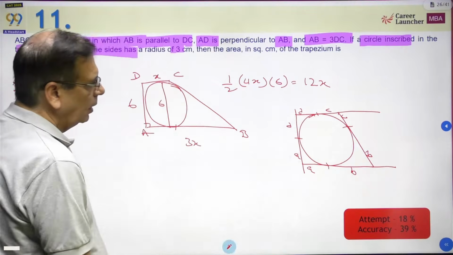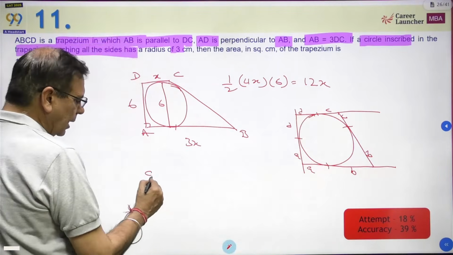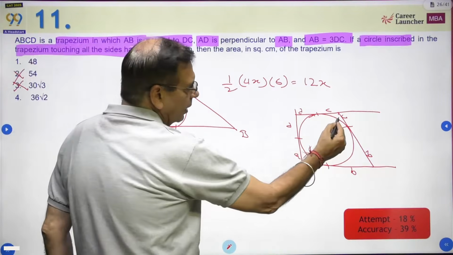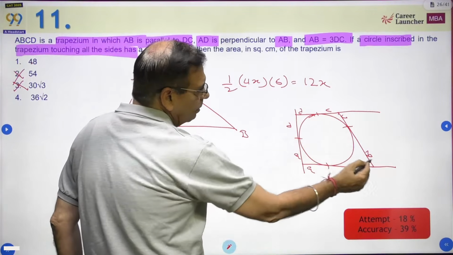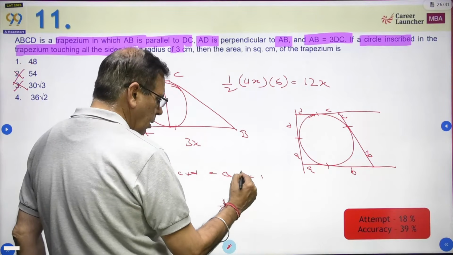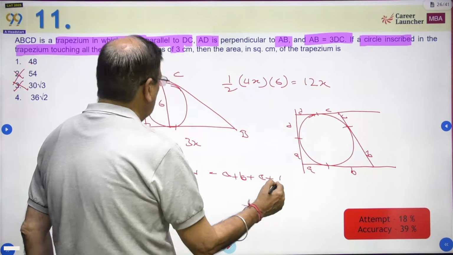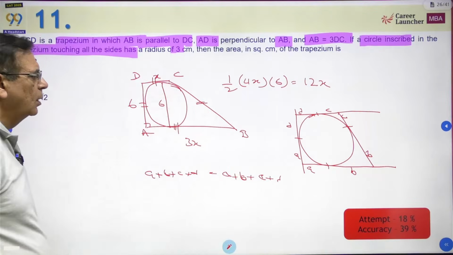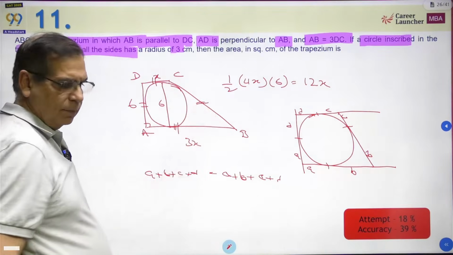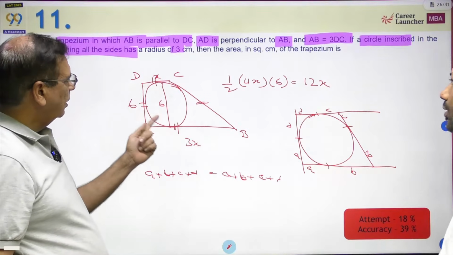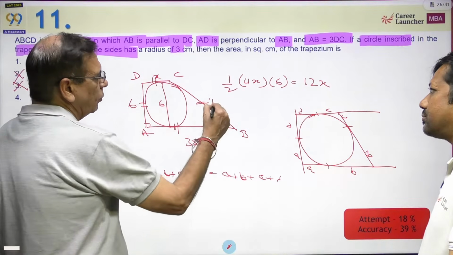What do you find? Sum of the two parallel sides is A plus B plus C plus D, and on the other side, A, B, C, D. That means the sum of these two sides is equal to these two sides. So what is this side going to be? This is 3x plus x, 4x, so this is going to be 4x minus 6.